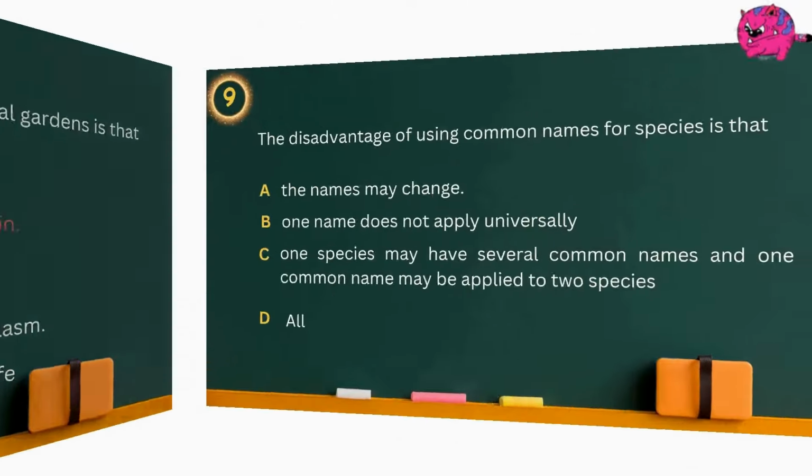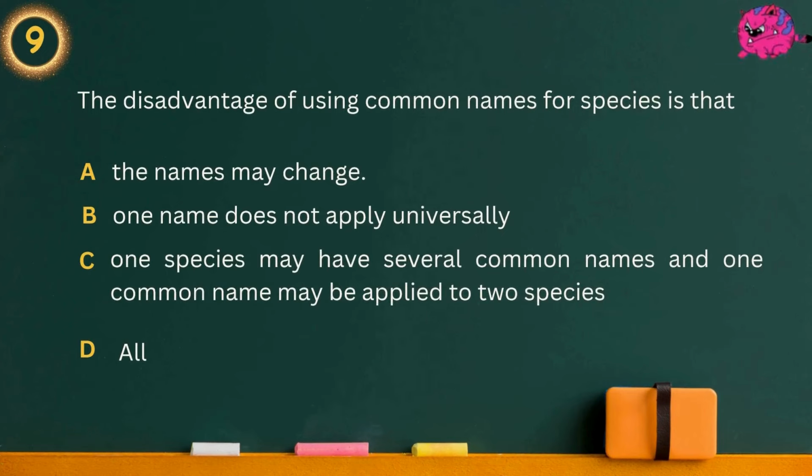Question 9. The disadvantage of using common names for species is that Option A. The names may change. Option B. One name does not apply universally. Option C. One species may have several common names and one common name may be applied to two species. Option D. All. Answer is, the names may change.